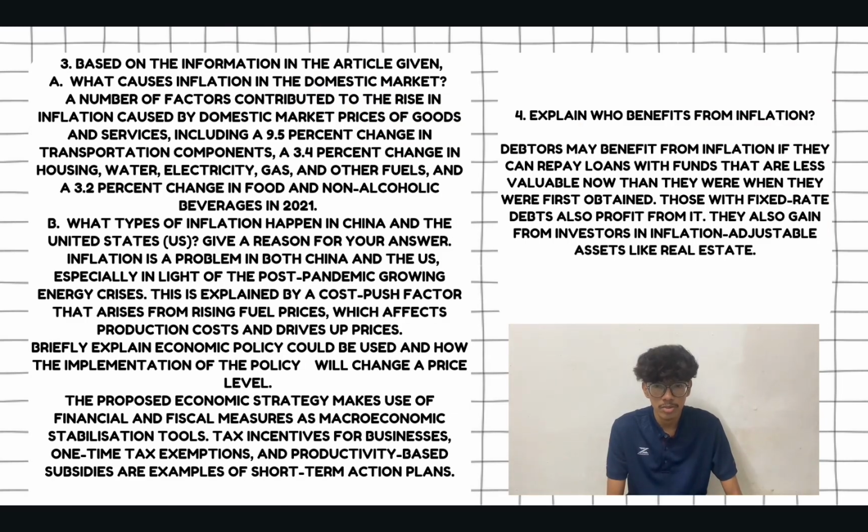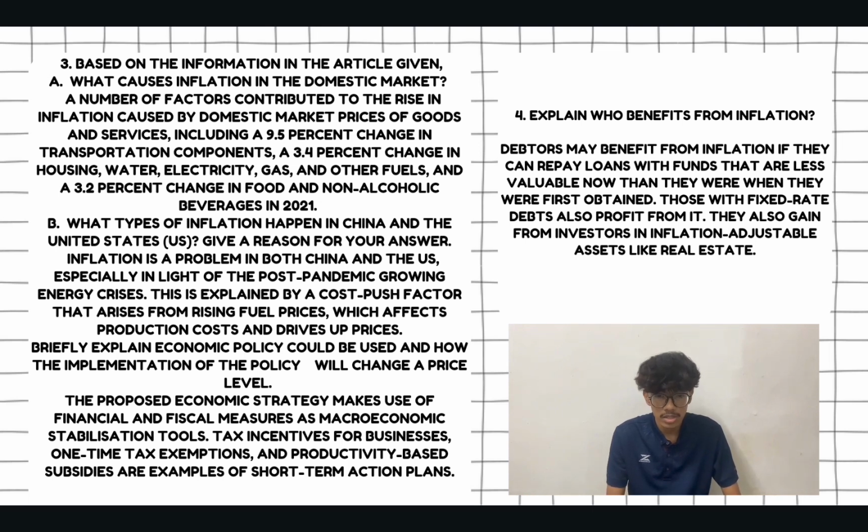3. Based on the information in the article given, what causes inflation in the domestic market? A number of factors contribute to the rise in inflation caused by domestic market prices of goods and services, including a 9.5% change in the transportation component, a 3.4% change in housing, water, electricity, gas and other fuel, and a 3.2% change in food and non-alcoholic beverages in 2021. B. What type of inflation happened in China and the United States? Give a reason for your answer.